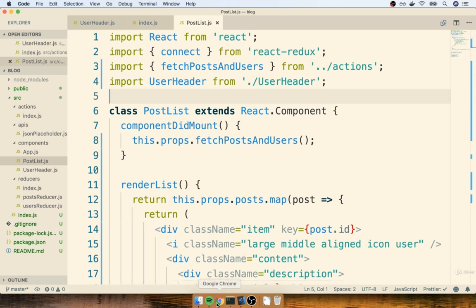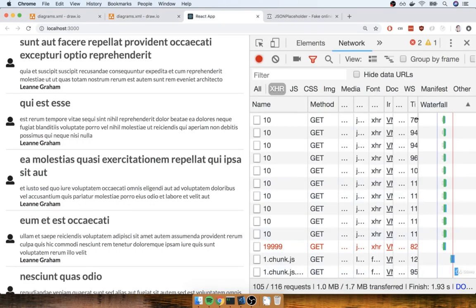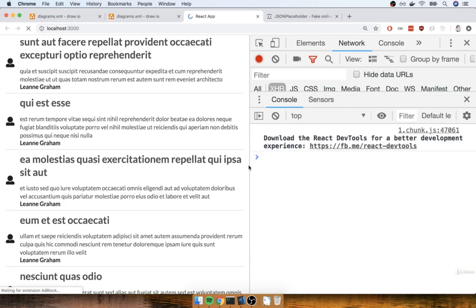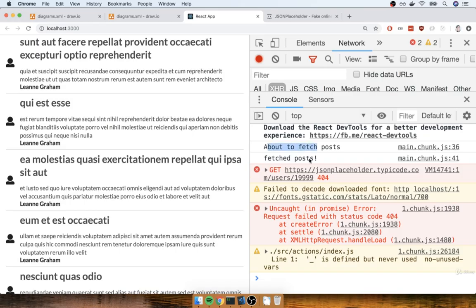All right, so I'm going to flip back over and I'll open up my console. We'll refresh, and you'll see that I do get a 404 right here. This is to be expected. You probably do not see a 404, you might see one. You'll notice that this is trying to fetch users with 19999. So in reality, that JSON placeholder endpoint actually has the ability to support people posting data up to that API. So every now and then you're going to see kind of a strange record appear right there. So you can completely ignore my 404 right there. Chances are you are not seeing the same thing.